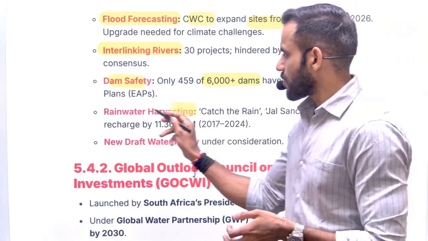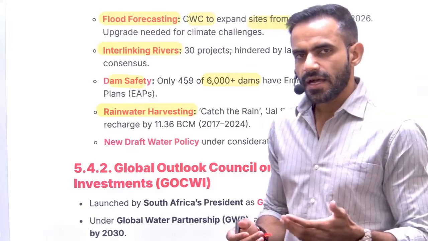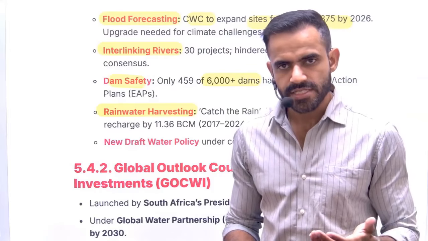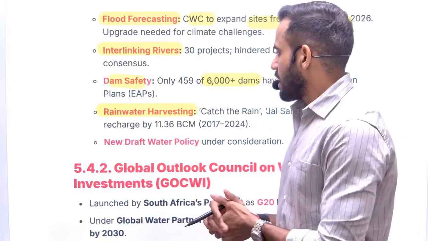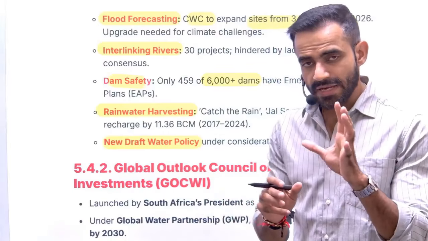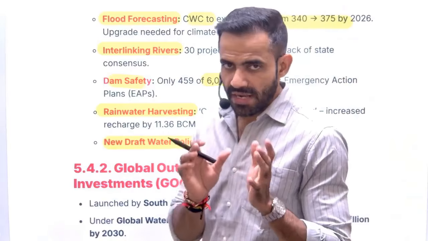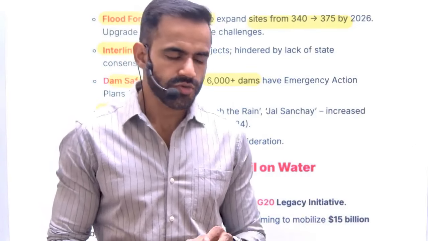Apart from that, we need to promote rainwater harvesting, because the intensity of rain has changed significantly, so we need to promote water conservation mechanisms. For that purpose, the government is considering a new water policy that will address the issues within our country, and that is going to address the international issues also.